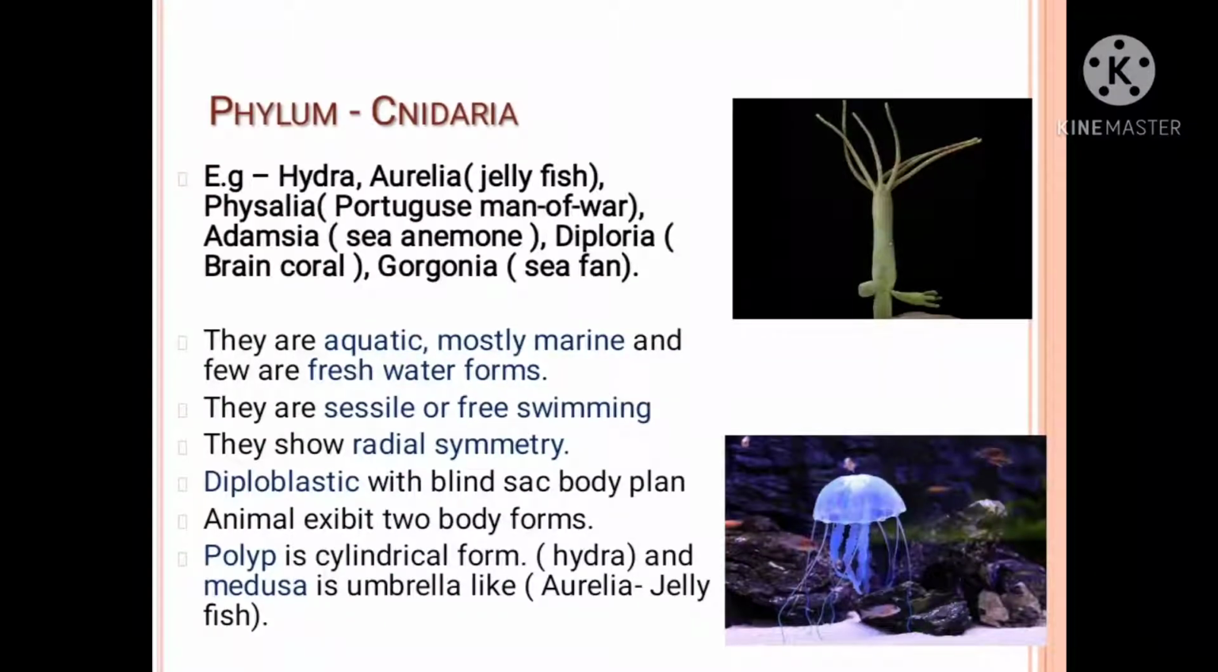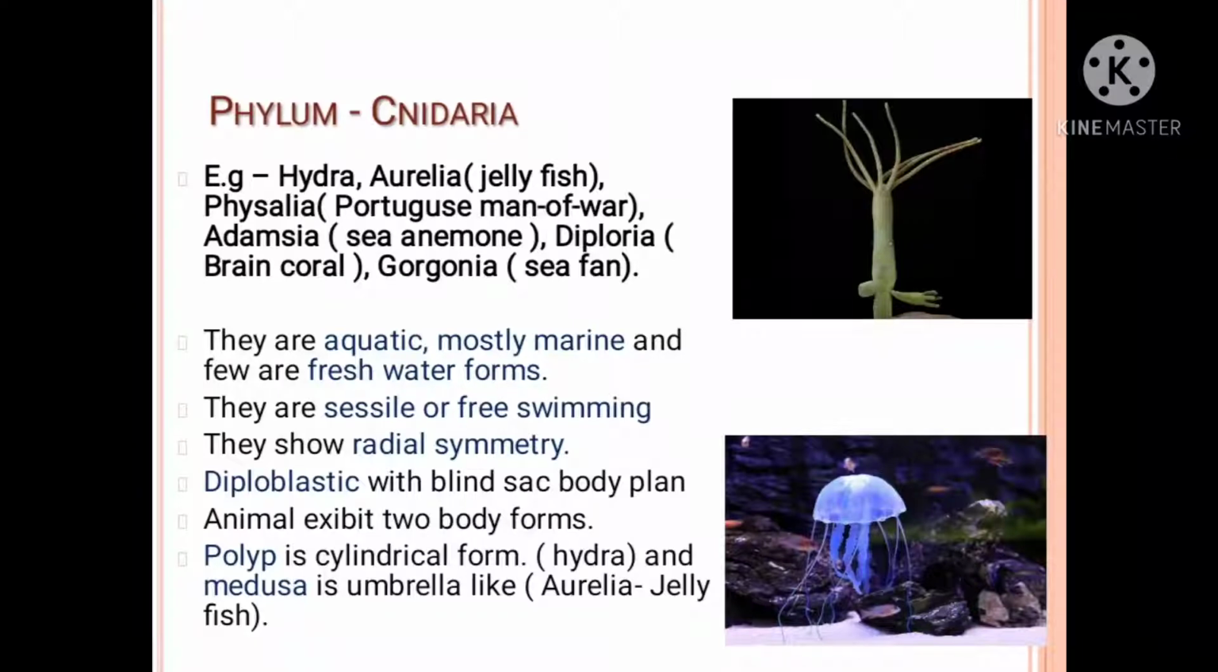First we'll see the examples. In this phylum Cnidaria, examples are Hydra and Aurelia. Aurelia is known as the jellyfish. Though the name is fish, it is not exactly a fish. Then Physalia, known as the Portuguese man of war, then Adamsia, known as the sea anemone, then Diploria, known as the brain coral, then Gorgonia, known as the sea fan. All these are examples of phylum Cnidaria.